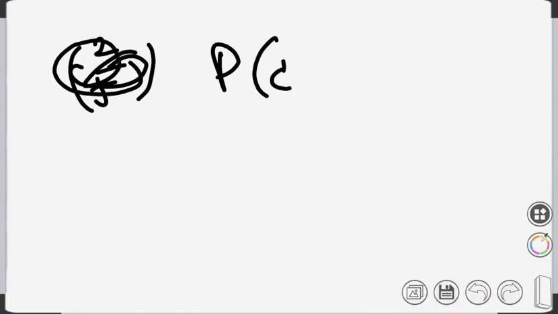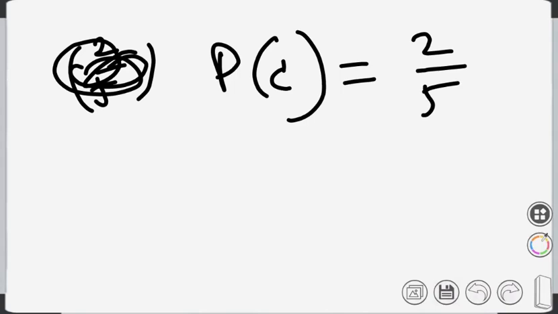A student can solve a problem correctly with probability 2 by 5.